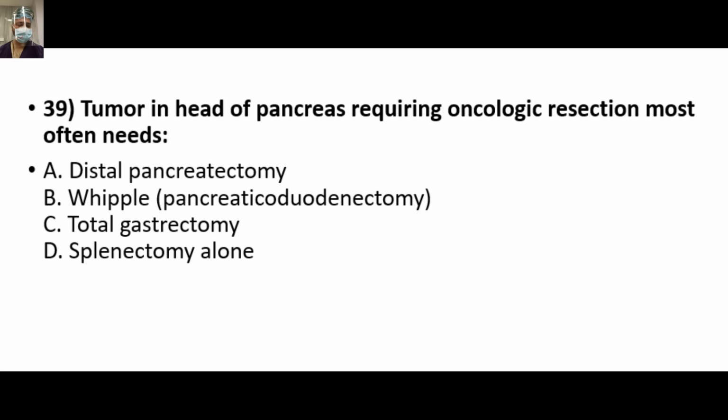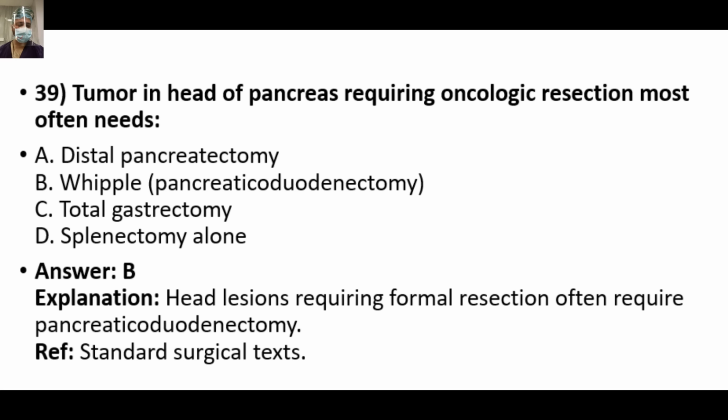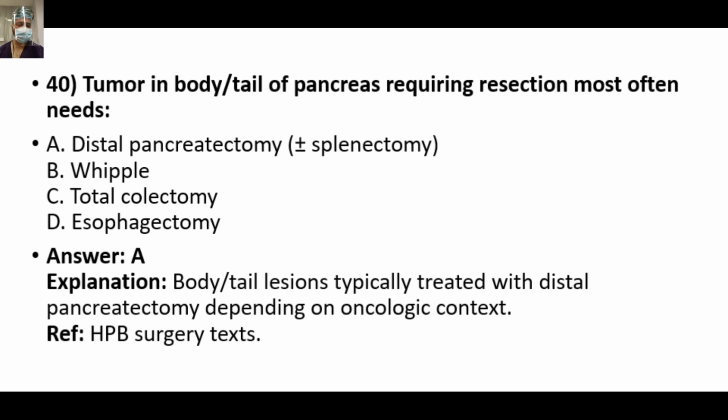A tumor in the head of pancreas requiring oncological resection most often needs option B, Whipple procedure. A tumor in the body or tail of pancreas requiring resection often needs option A, distal pancreatectomy, friends. A body-tail lesion is typically treated with distal pancreatectomy depending on the oncological context and may require splenectomy also.